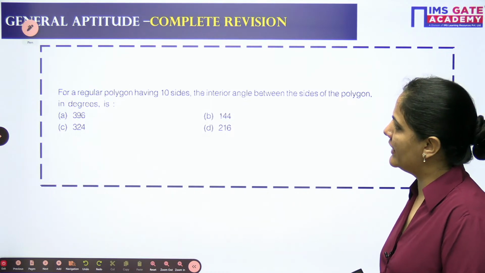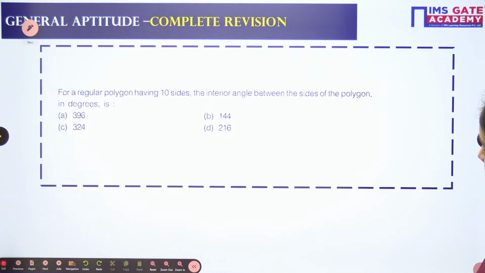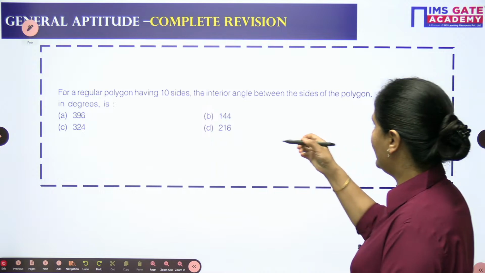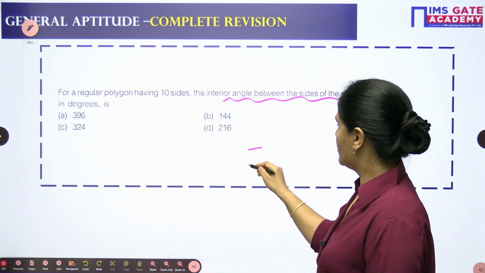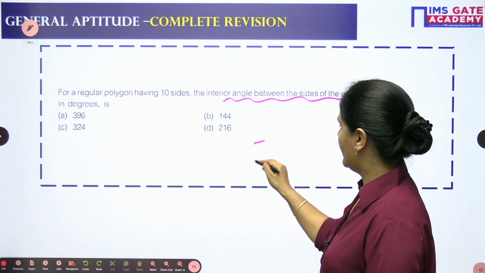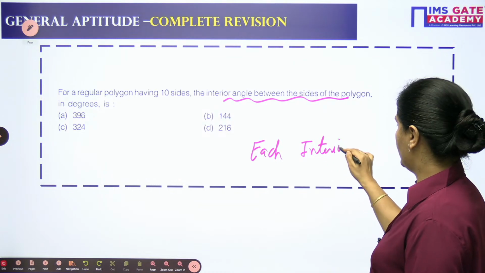For a regular polygon having 10 sides, you should know about the angles of the regular polygon. So for a regular polygon having 10 sides, find the interior angle between the sides of the polygon in degrees. So you should know about each interior angle of a regular polygon,